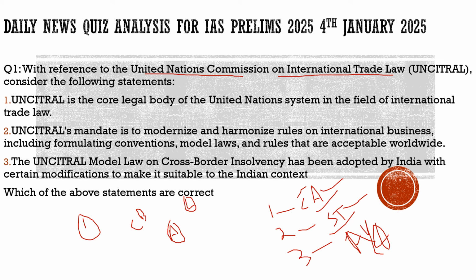So either the lender L or the company A will go to the National Company Law Tribunal. The National Company Law Tribunal will take up the insolvency resolution and conduct it.